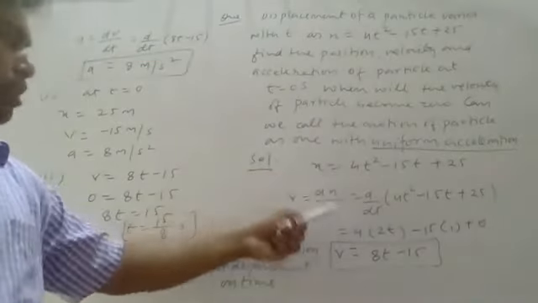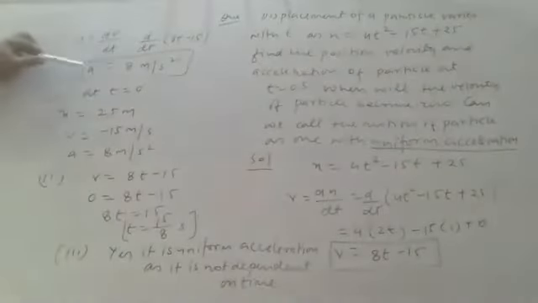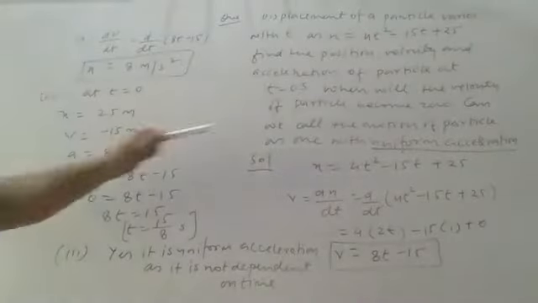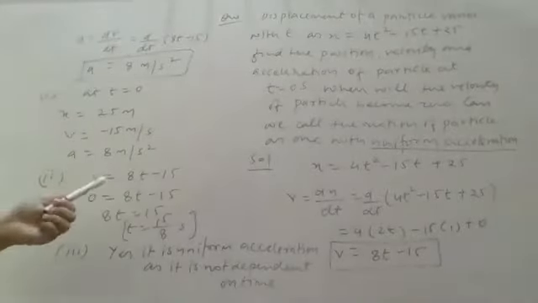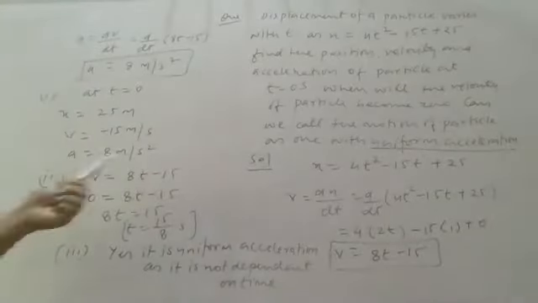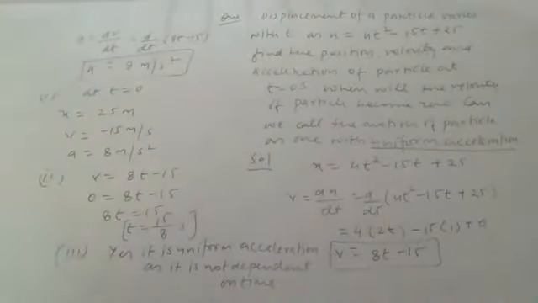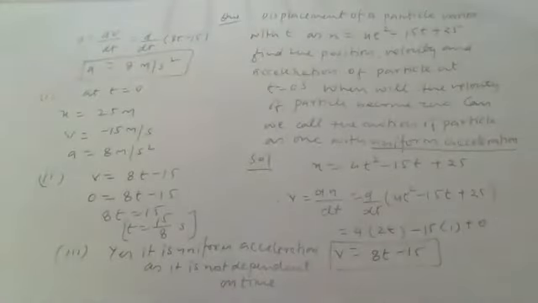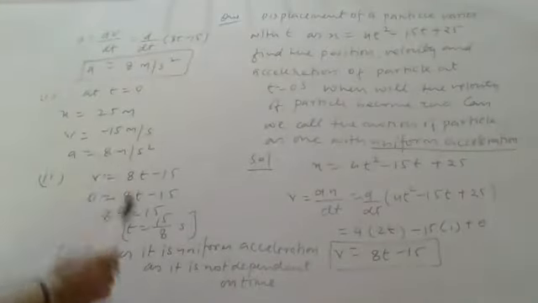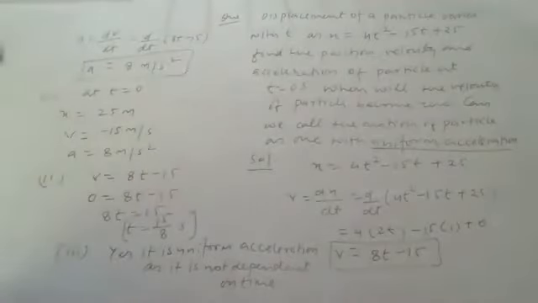First I have to find the expression of velocity by differential, then the expression of acceleration by differential, then find all 3 things: position, velocity, acceleration. Place time t equals 0 in all 3 equations and find the values. For velocity, I have to find the time when velocity is 0. Place the equation of velocity and find the value of time. You can convert this into a decimal, because we always give the final answer in decimals; we don't leave the answer in fraction. And the last point: yes, it is uniform acceleration. Why? Because the value of acceleration is constant. It is not changing with time. That's why I will say it is uniform acceleration.